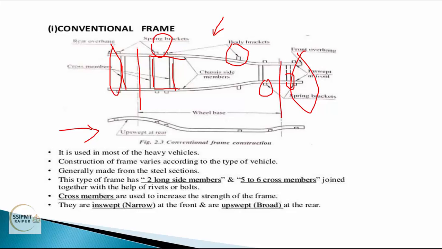What are the functions of body brackets? Main function of body bracket is to support the body of the vehicle. These are nothing but the fixation of the body chassis components. Spring brackets are provided for mounting the body of the vehicle. These are the spring brackets.